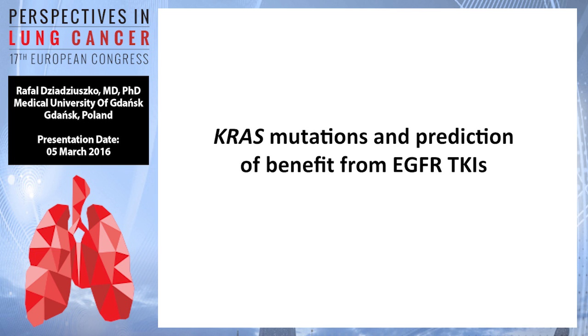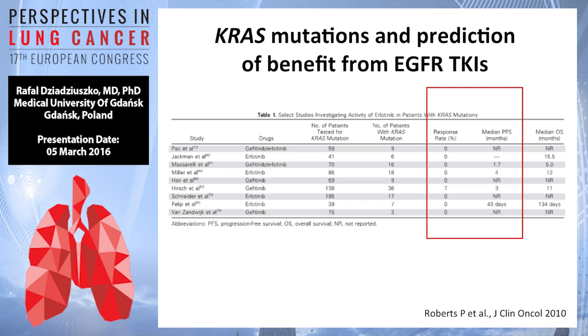So in conclusion, KRAS mutations cannot be used to predict who will benefit from chemotherapy in the adjuvant setting and also in the advanced setting as of today. KRAS mutation and prediction of benefit from EGFR TKIs is quite an obsolete question because we now select patients based on EGFR mutation status.